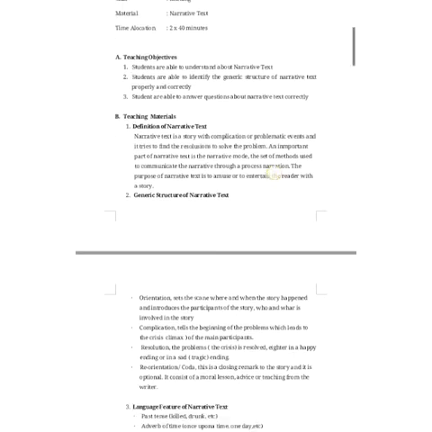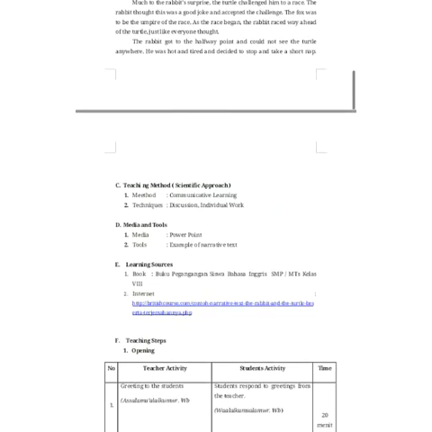The second point is the teaching material. In the teaching material, there are the definition of narrative text, the generic structure of narrative text, and the language features of narrative text. The next is the teaching method.